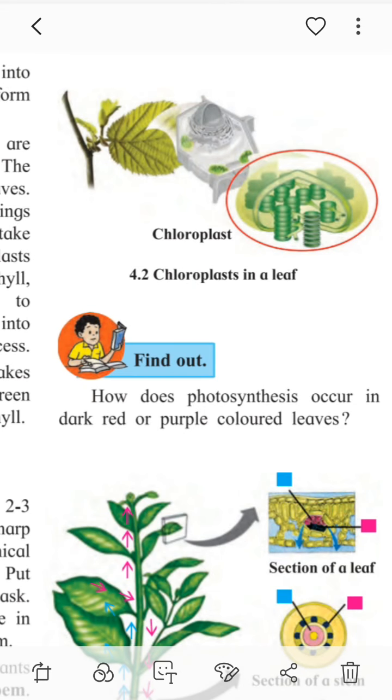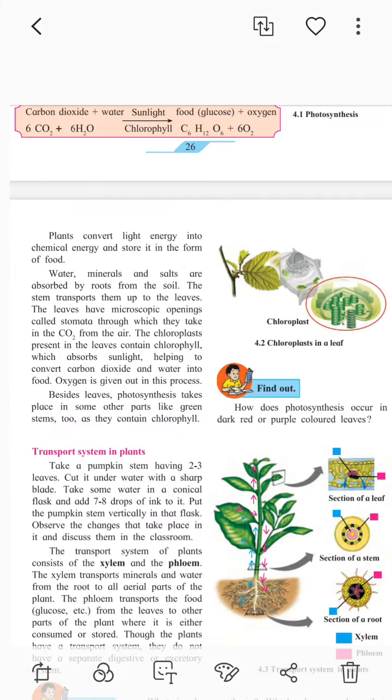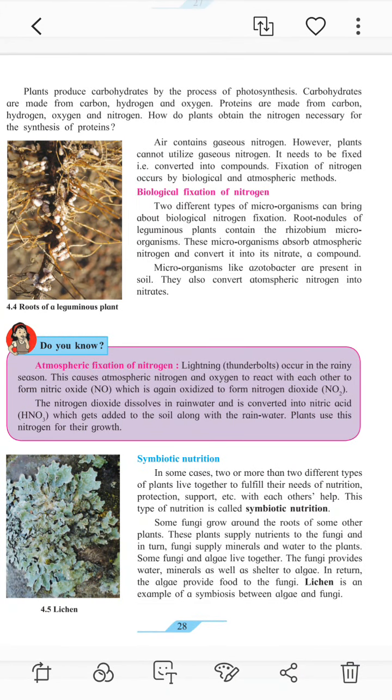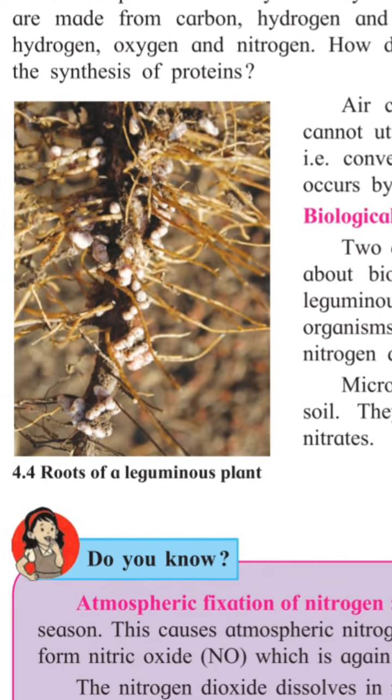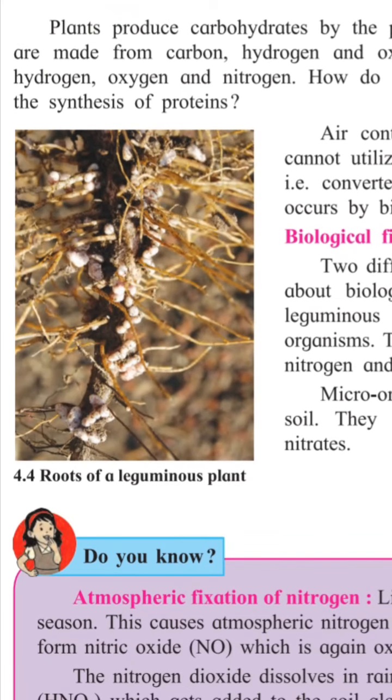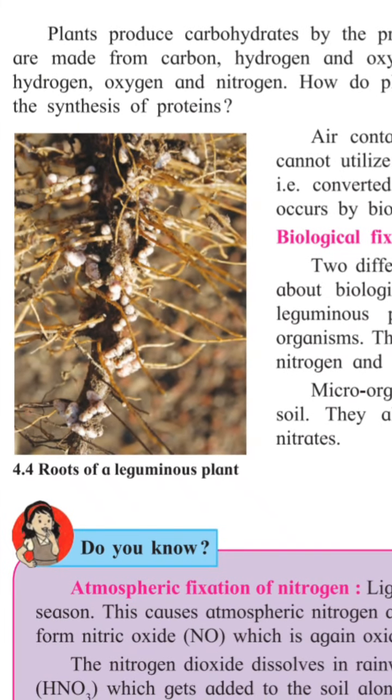Now we'll go to the next picture. So what can you see here? We'll see how plants produce carbohydrates by the process of photosynthesis. Here we are going to learn about how plants produce the carbohydrates by the process of photosynthesis.